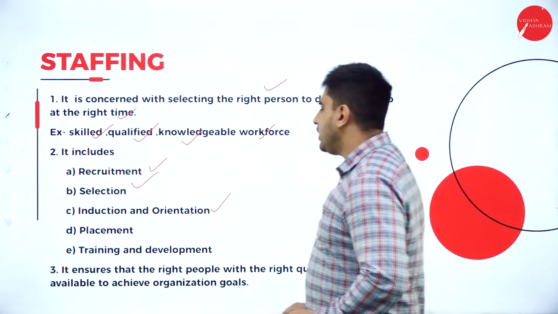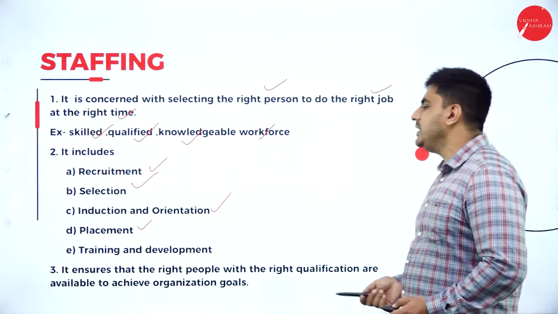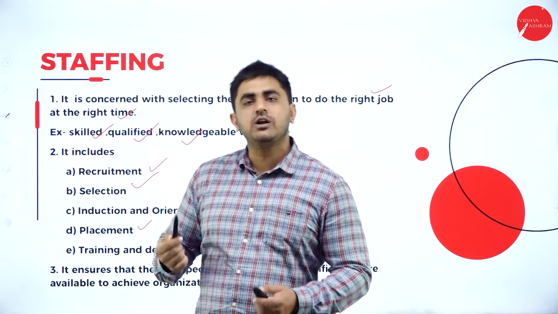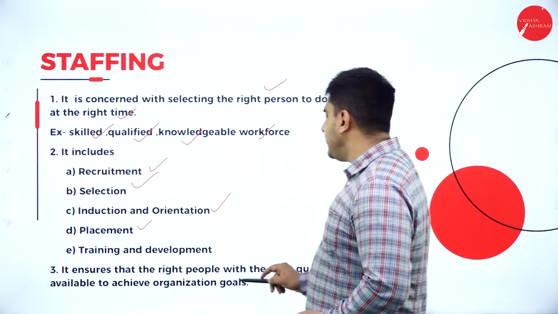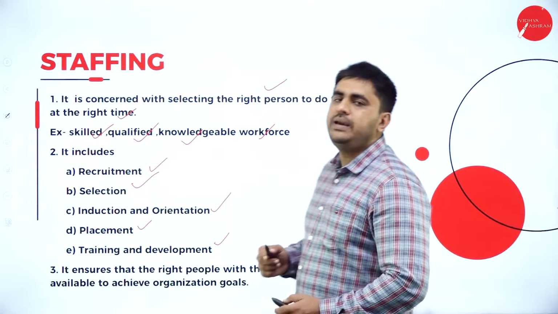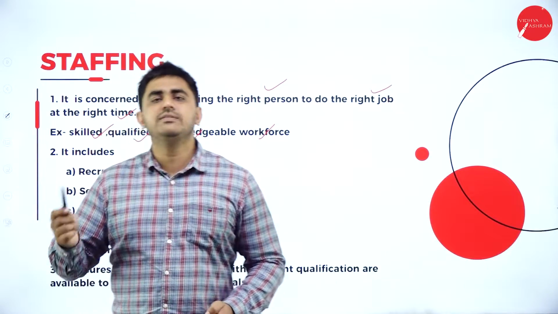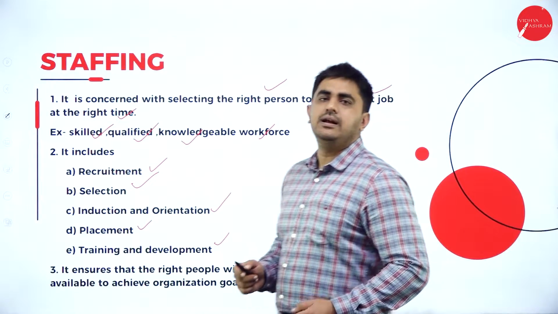Next is placement. The selected candidates will be placed in any one of the departments, whether it is the finance department, marketing department, or production department. After placement, he will be given training and development. That is, to do the work, he will be given training. For the initial 1 to 3 months, they will give training and then he will be asked to work. This is training and development.